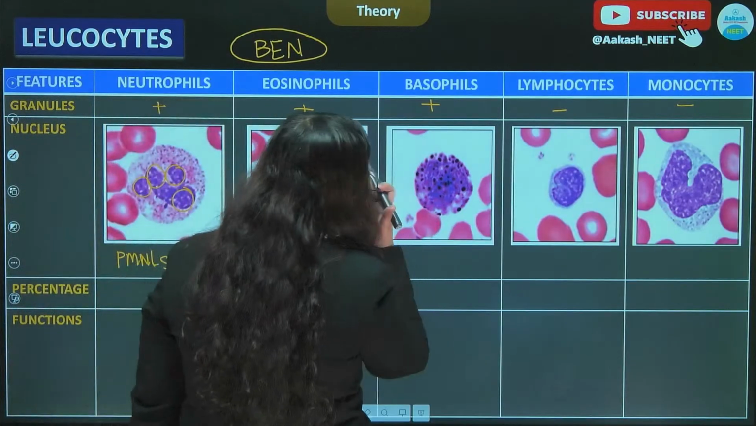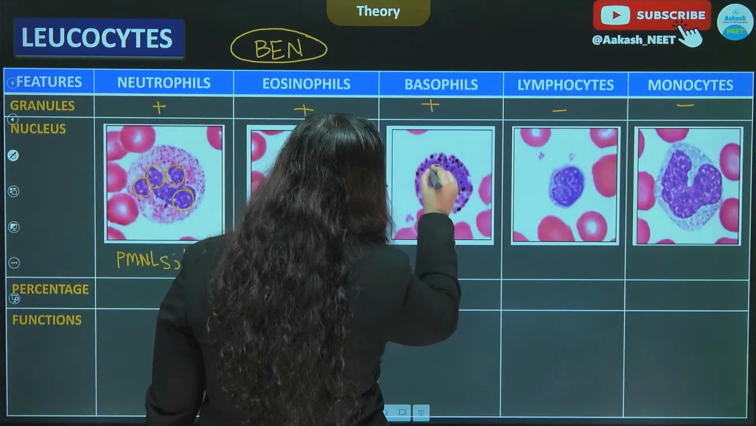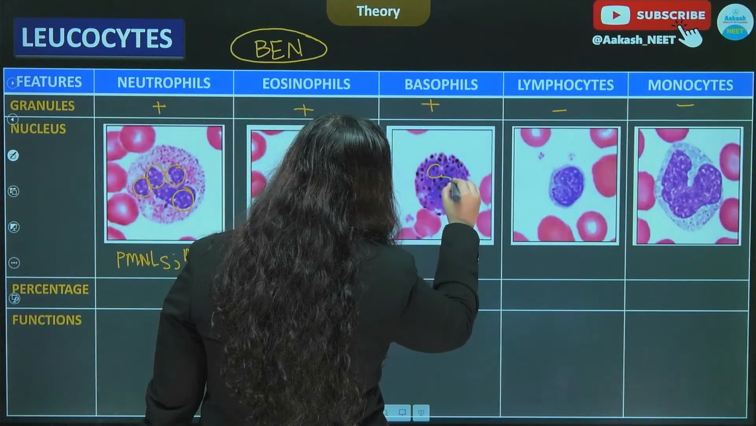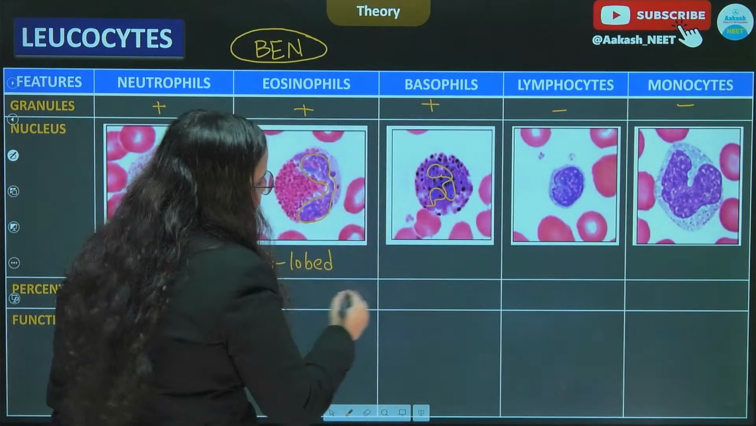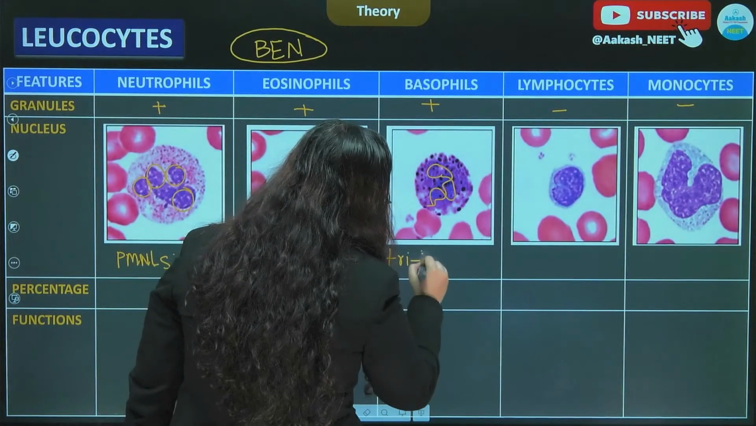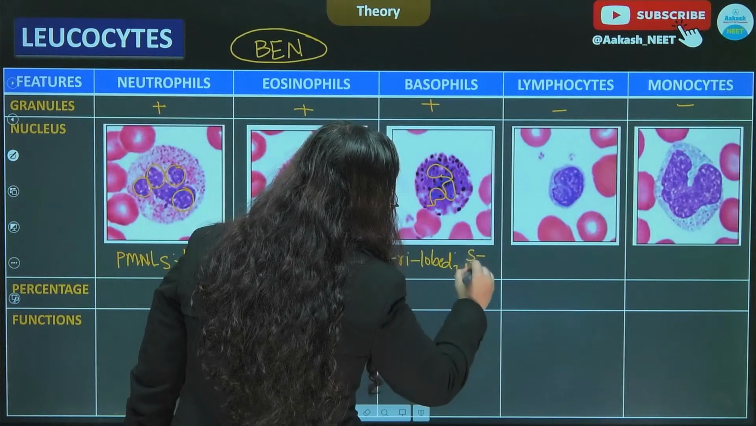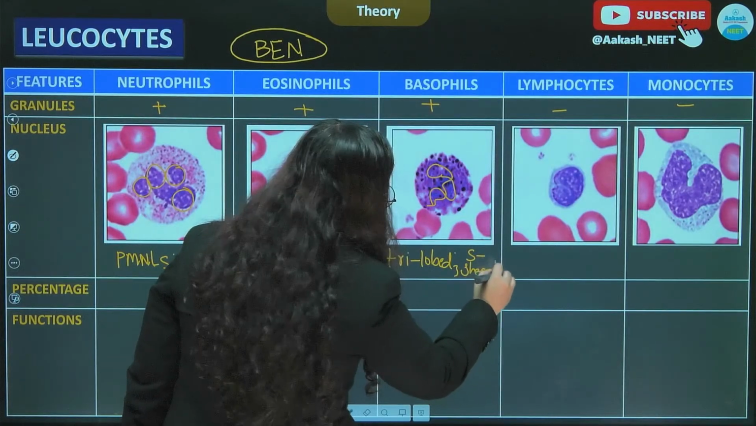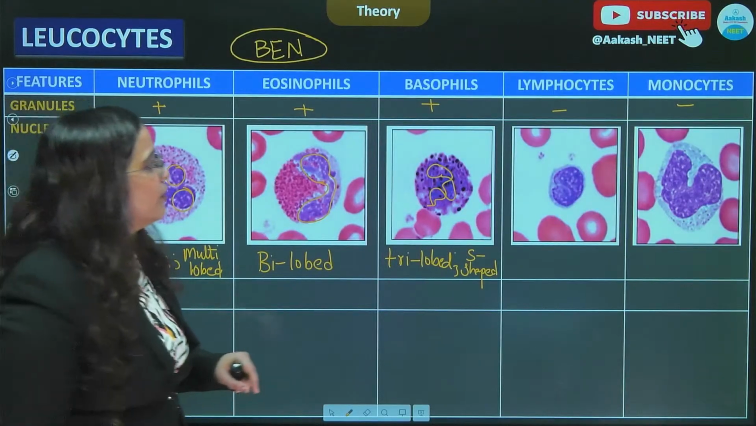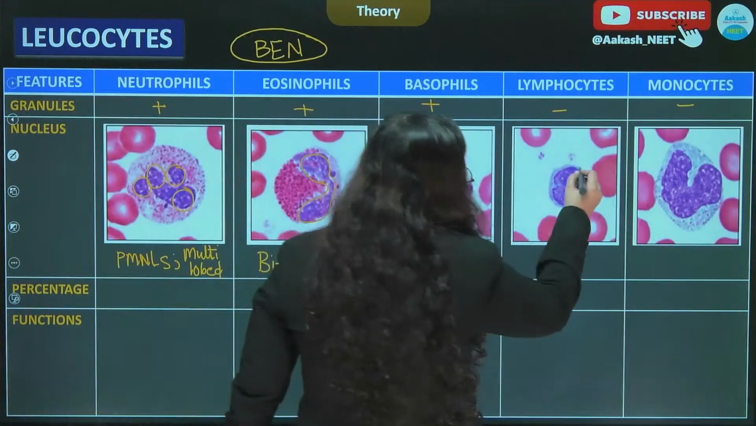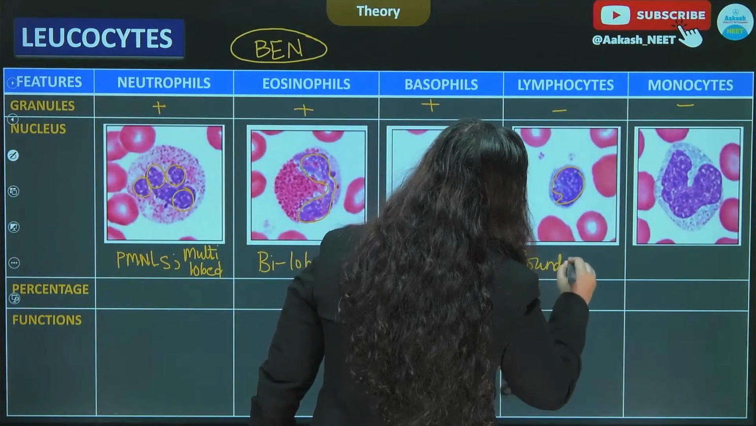Then looking at the basophils, we can see that the nucleus has somewhat of an S-shaped structure, which means that it is trilobed, or we can also call it S-shaped. So the nucleus of basophils is S-shaped, or they are trilobed. Moving to lymphocytes, we can see that it has a prominent round nucleus, so it has a round nucleus.